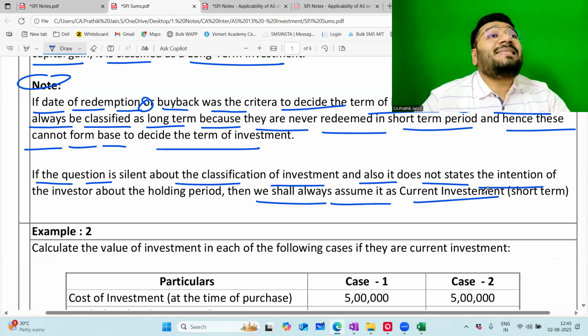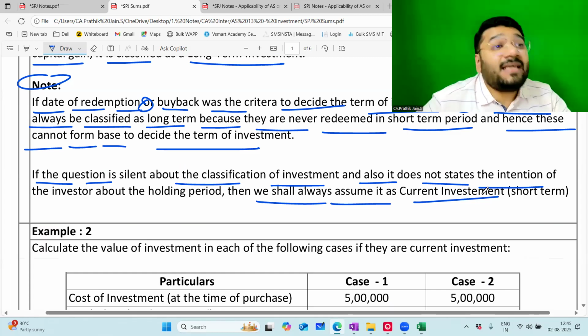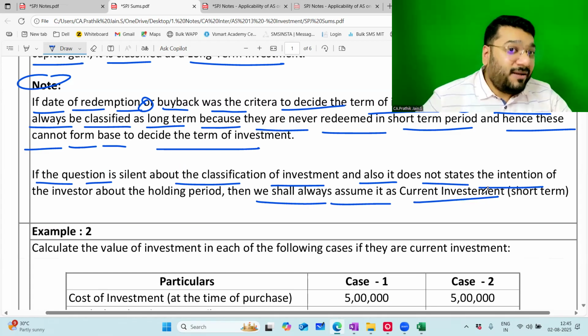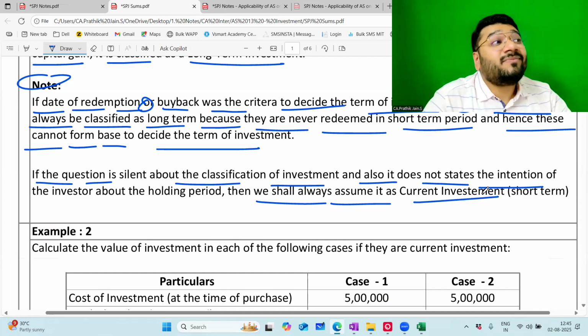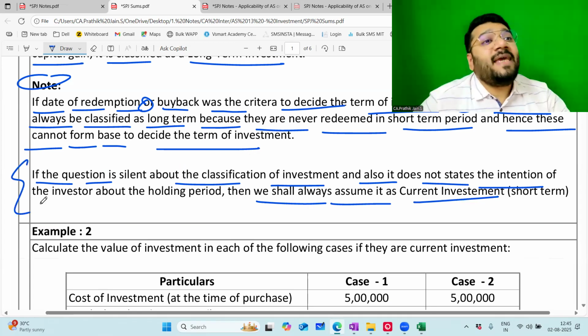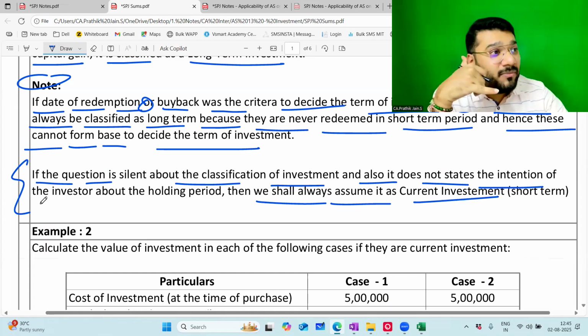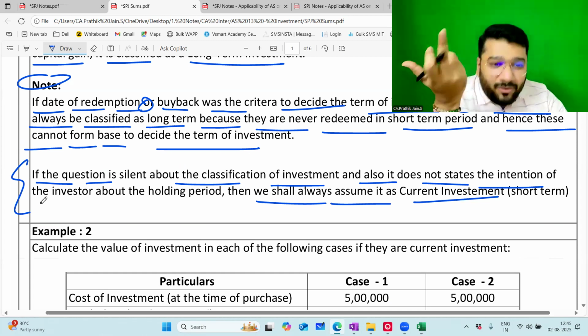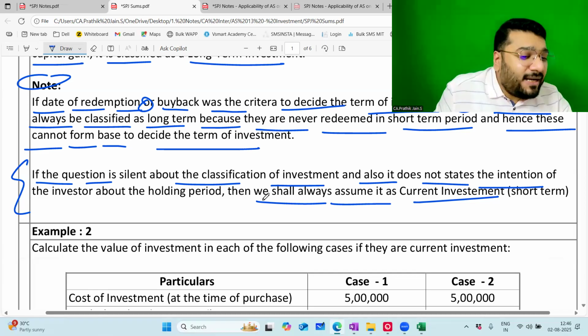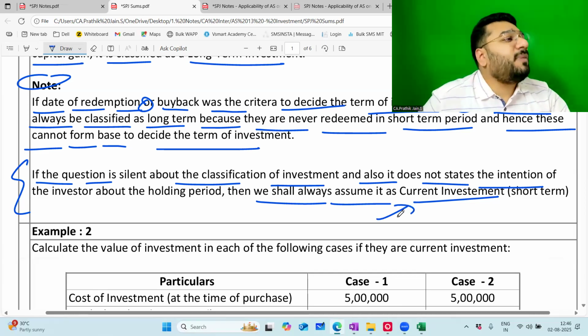Who says this? ICAI says it. Because in real life, it cannot be possible that you do not know the intention. In real life, you will ask the investor. So this assumption is given by whom? ICAI. Because if ICAI is not stating the assumption, whom will you go and ask? Will you sit and call that president? Please tell me, sir, what is your intention in this question? Can you make a call? Not possible. So you have to assume. Therefore, ICAI says to assume it as current investment or short-term investment.